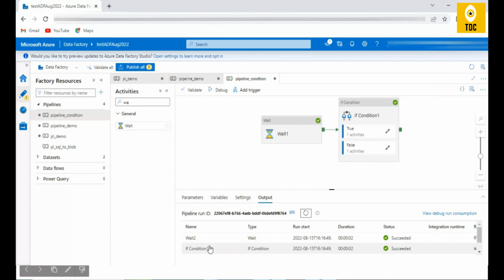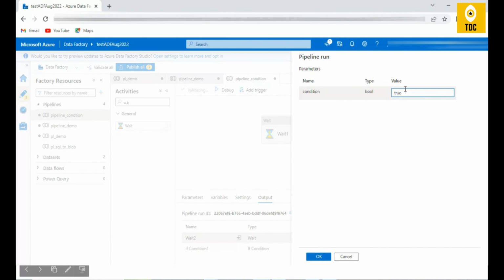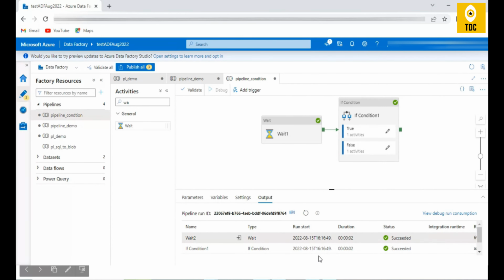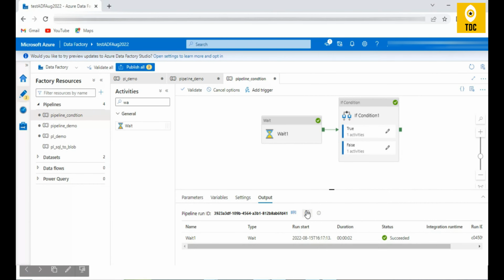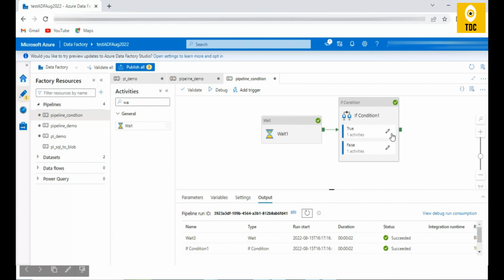Yeah, perfect. Here you can see wait 2, which is present in true, has executed. Now if I want to make the condition false, I have to pass the Boolean value false here, right? Once I execute this, you will see wait 3 get executed. That means whatever activities are present in the false condition will get executed. So that's the basics of the if condition. This is also one of the options where you go to branching or nested activities.